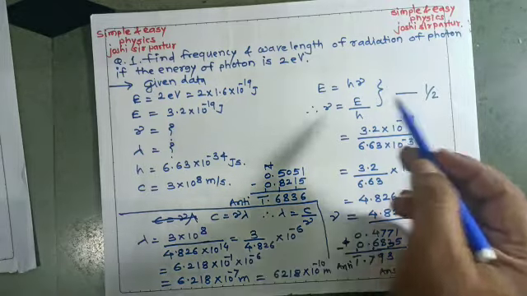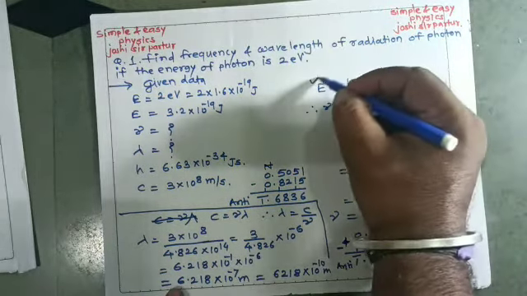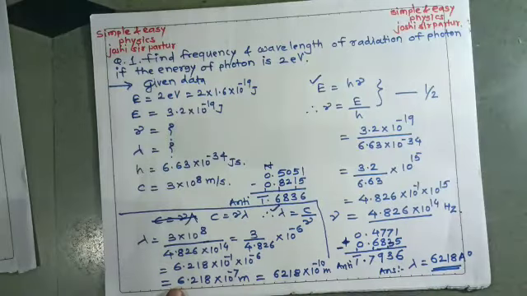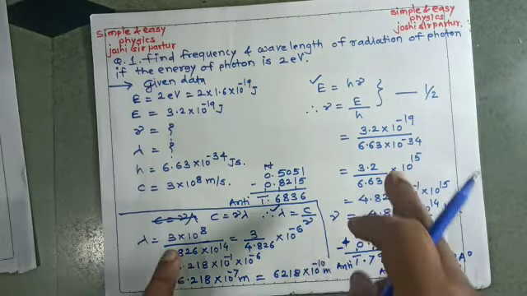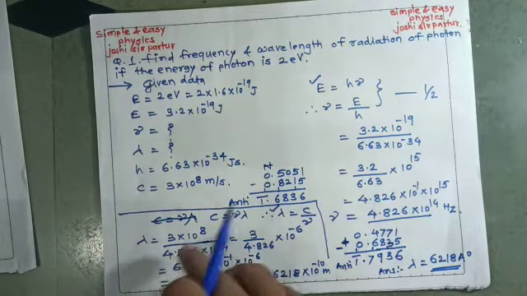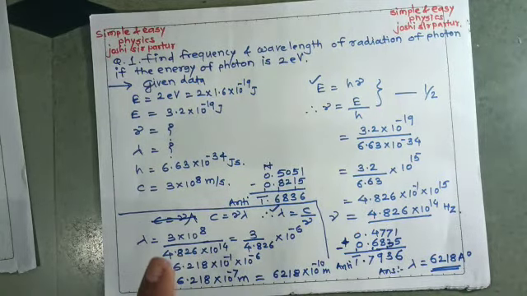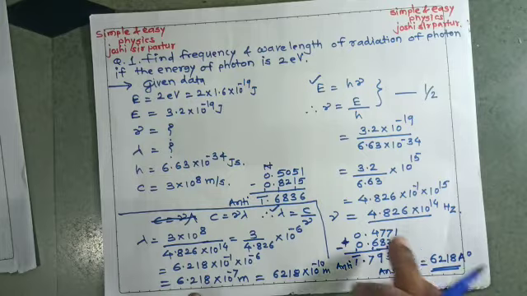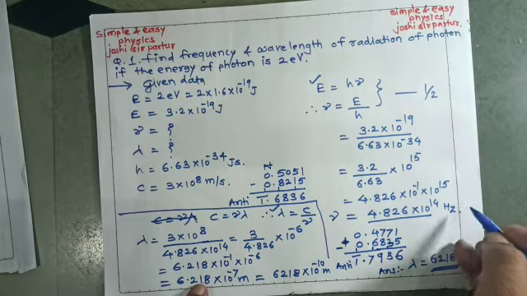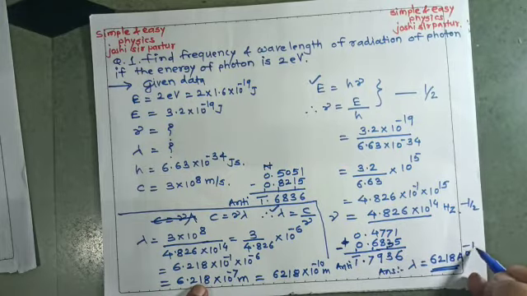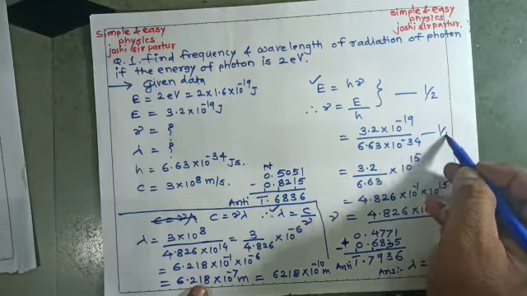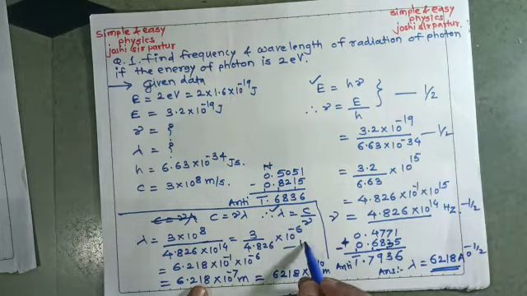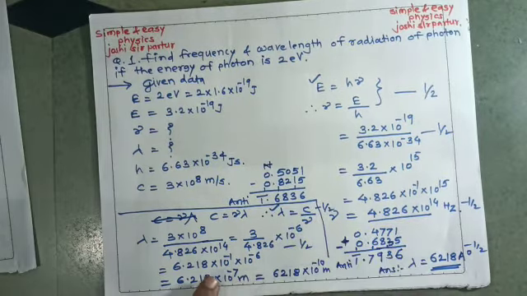So we can solve the numerical for 3 marks. The formula here, this formula and this formula, gets half mark each, that is 1 mark. Substitution, both substitutions get half and half mark, that is 1 mark. And both answers, including units, get half marks. So here you get 3 marks for this numerical.